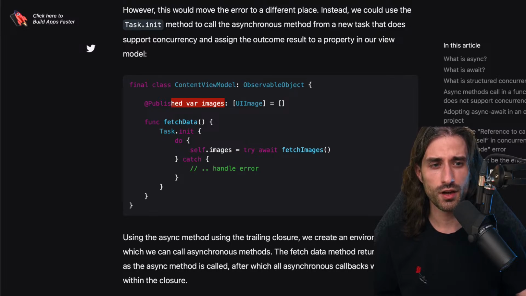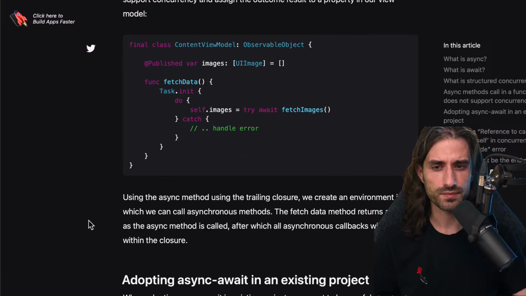So short answer, async await and Swift concurrency implement an alternative to Combine. It doesn't handle the most complex use cases, maybe not as well as Combine does, but for the simpler use cases of writing async code, async await, I would say, is a better alternative to Combine. At least that seems to be the direction that Apple is going in, when you see that the new APIs almost always use Swift concurrency instead of Combine.